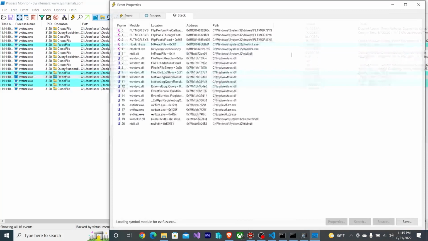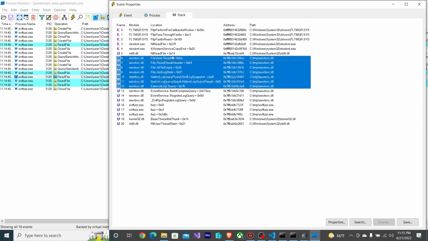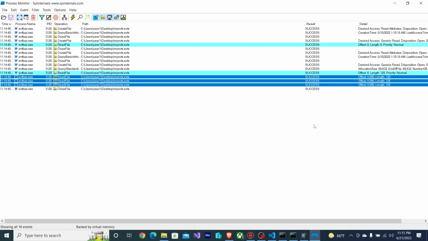And these reads don't happen under getLogObject. They happen under register log query, build complex query, and query. That query is a vtable entry depending on what log object was opened, and then that reads extra data from the file. So now that we're harnessing EVT RPC register log query, we're able to reach these additional reads. Now we could take this further.